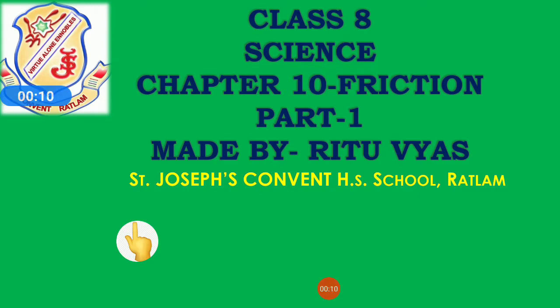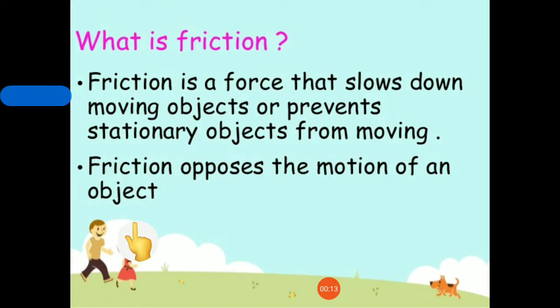Now we will start with chapter number 10, Friction. Now, what is friction? In our last chapter, force, we have studied that frictional force is a type of contact force, that is, when two surfaces are in contact with each other, then a force develops between them which is called frictional force.